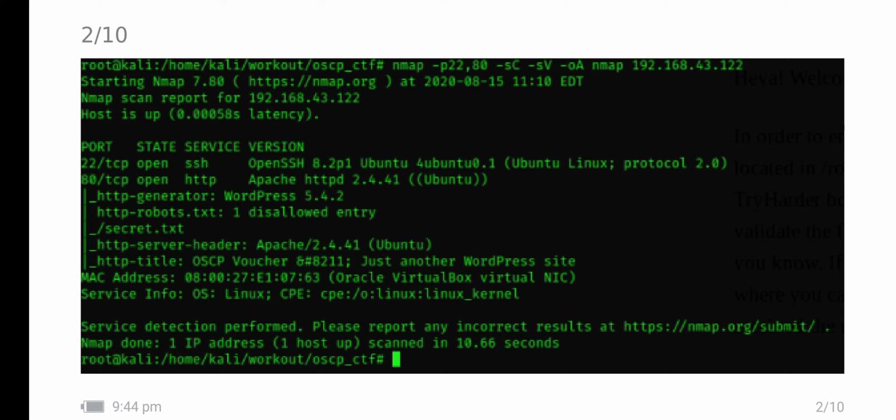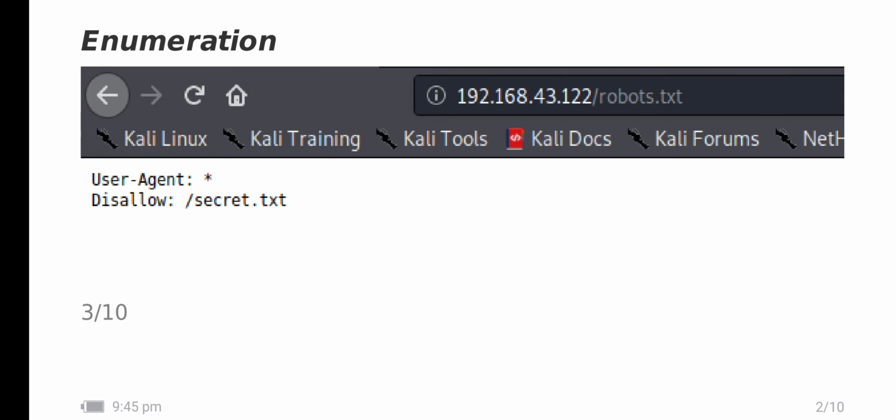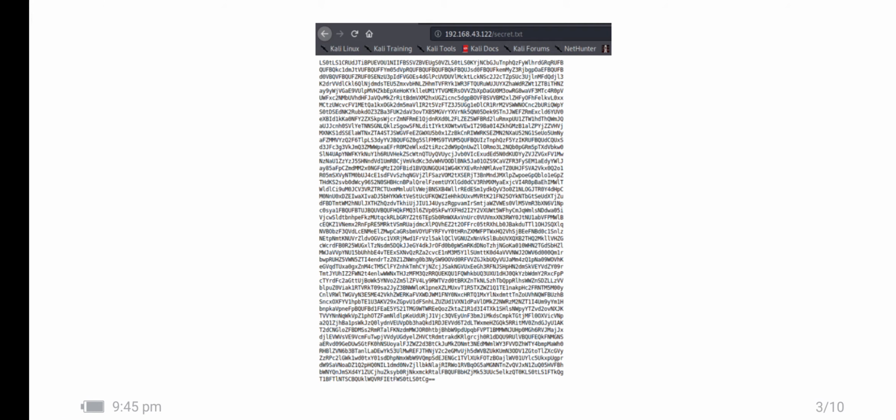We get one more item, robots.txt, which is what Google crawls. It has one disallowed entry, secret.txt. It might be interesting, so I go to robots.txt and then move to the secret.txt file.